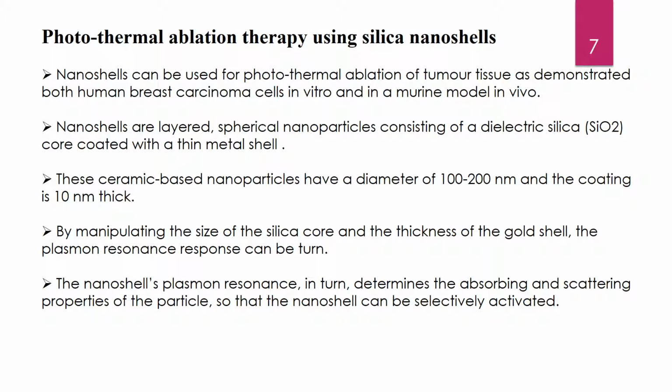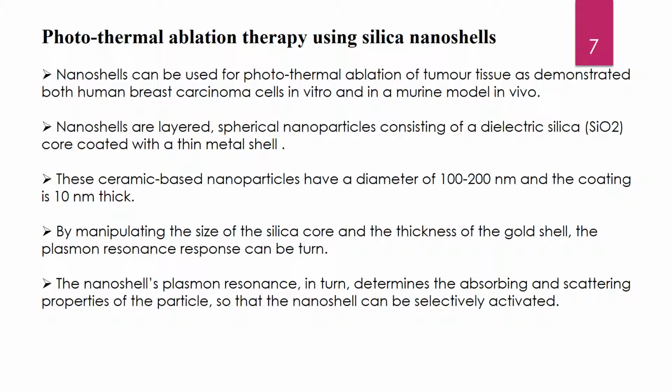The next application is photothermal ablation therapy using silicon nanoshells. You all know nanoshells can be used for photothermal ablation of tumor tissue, as demonstrated in human breast carcinoma cells in vitro and in a murine model in vivo. Nanoshells are layered spherical nanoparticles consisting of a dyed silica core coated with a thin metal shell.